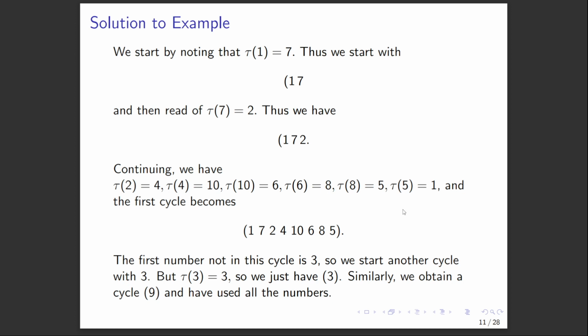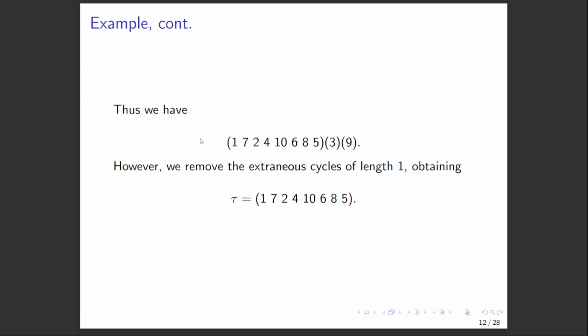Now the first number that's not in this cycle is 3. So we start another cycle with 3. But tau of 3 is just 3. So we just have a 1 cycle. Similarly, we have a 1 cycle 9. And we've used all the numbers. So we have this. And then we remove the 1 cycles. So this is our answer. This is how you do a cycle decomposition of that permutation.